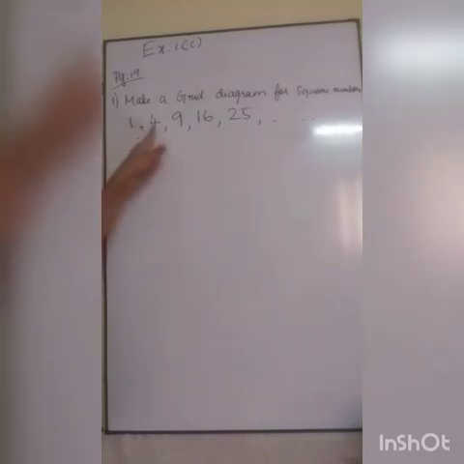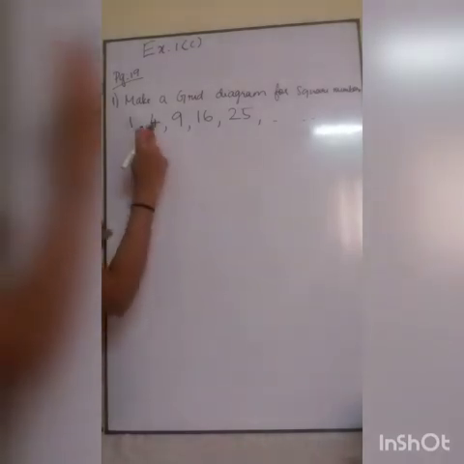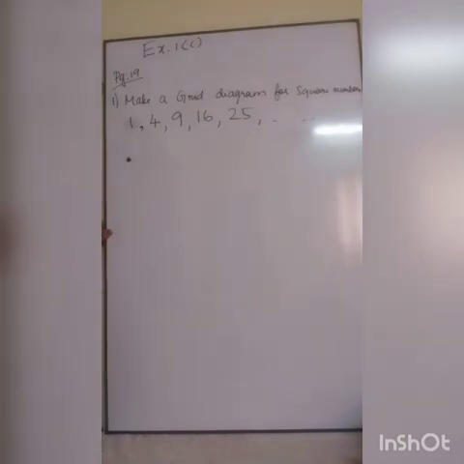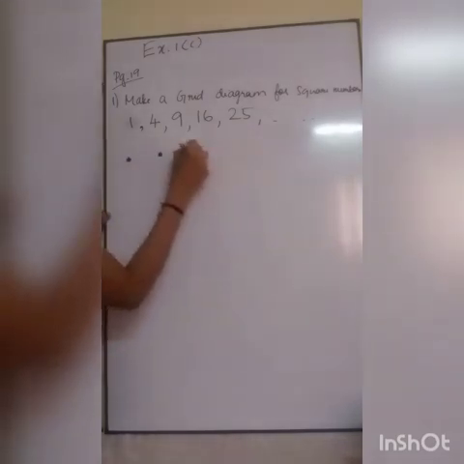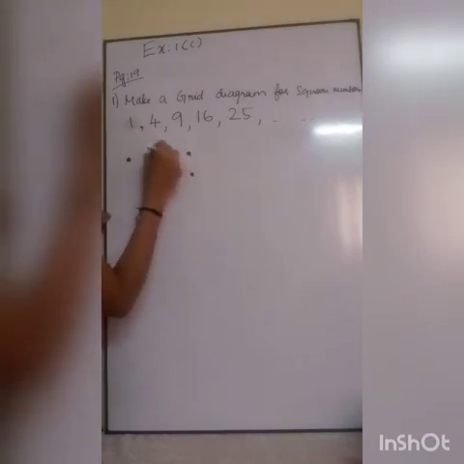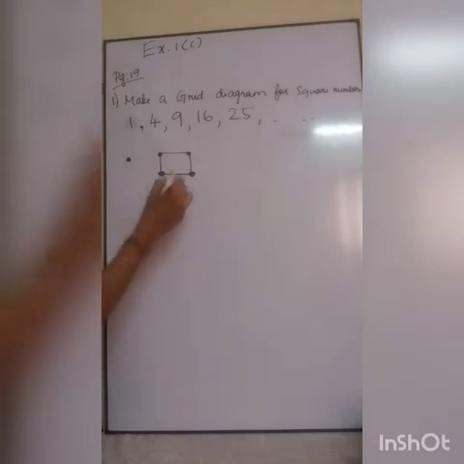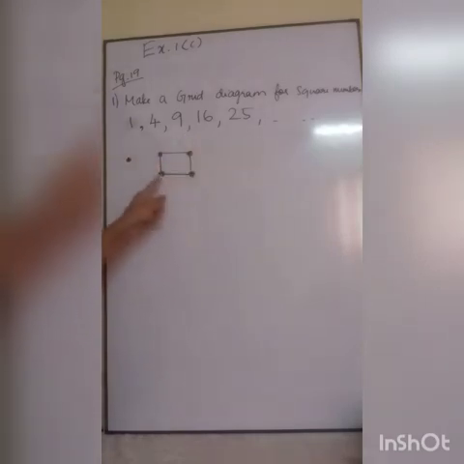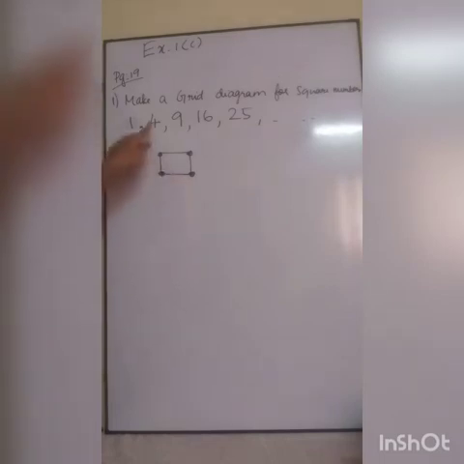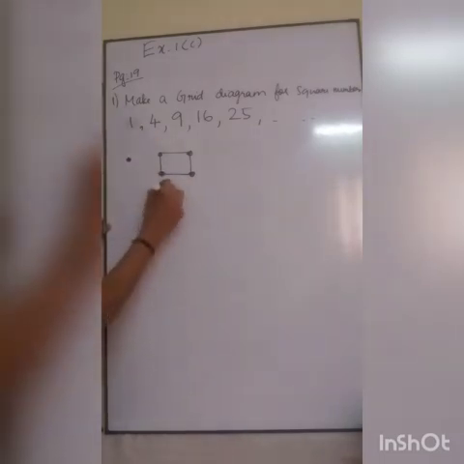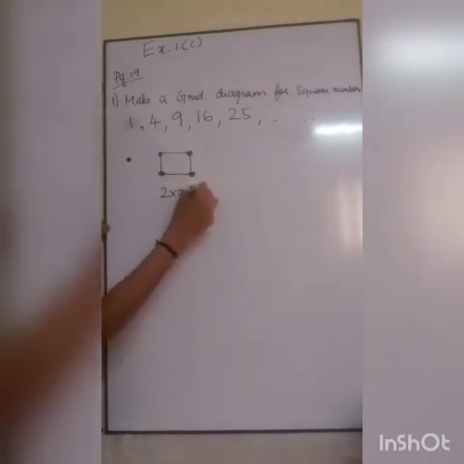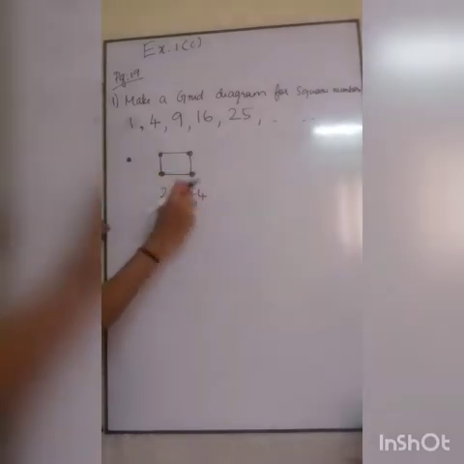Next for 4, square 2. So 4 means what? How will you do the squares? 2 twos are 4, right? So 2 numbers, 2 times, 2 twos are 4. So this is the grid diagram for 4, because 2 into 2 is 4.